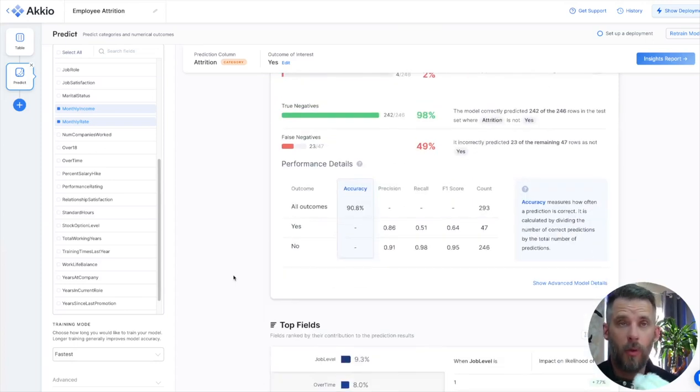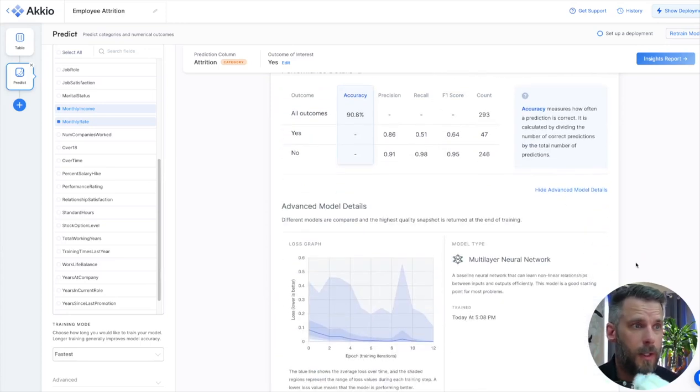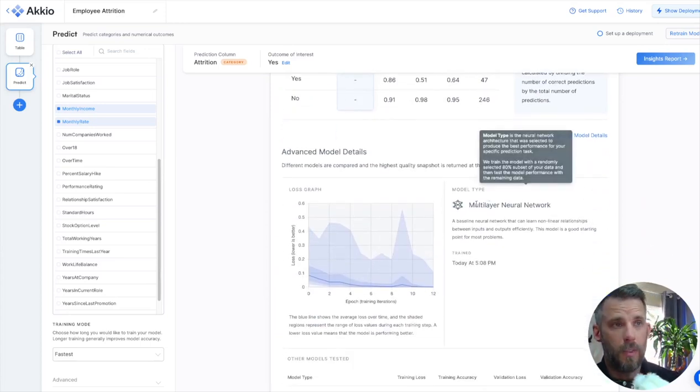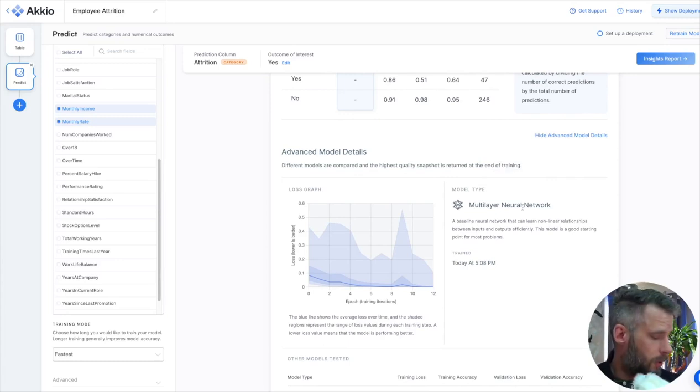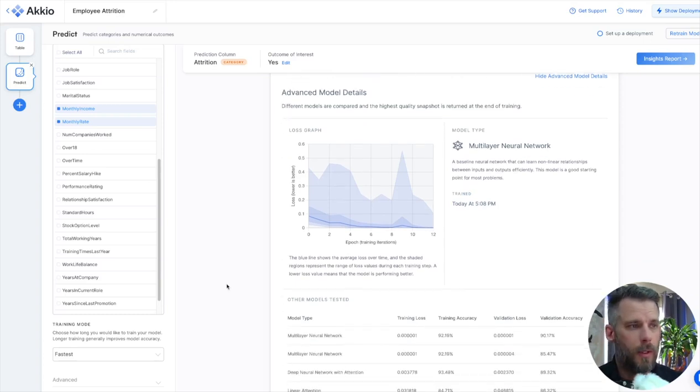Now, if you are a little more familiar with data science, you'll be familiar with precision, recall, F1 score. We provide that to you. Also, we show advanced model details, so we see exactly which model we chose, multi-layer neural network in this case, when we trained it, and we show you the loss graph as well if you wanted to dive into that.